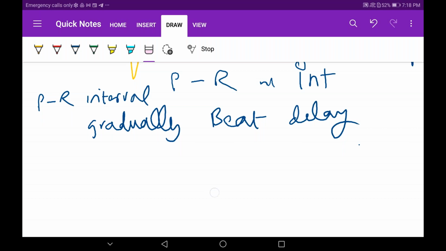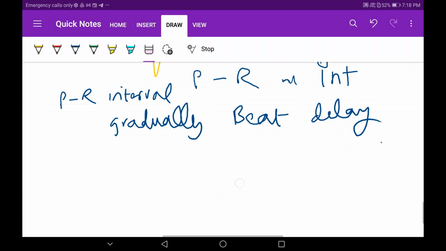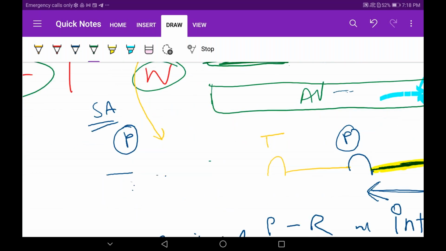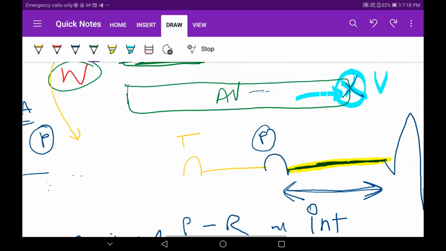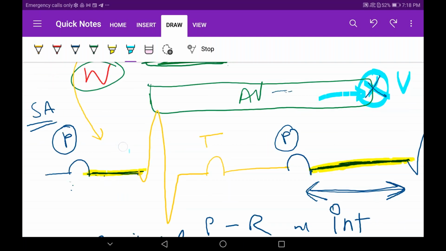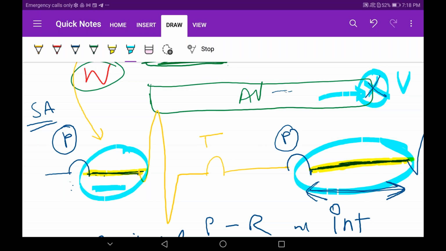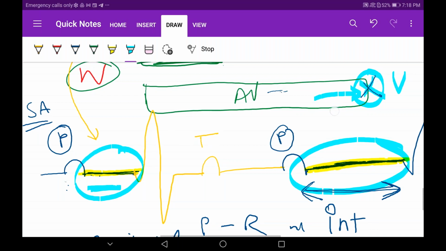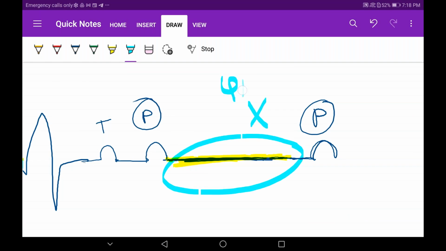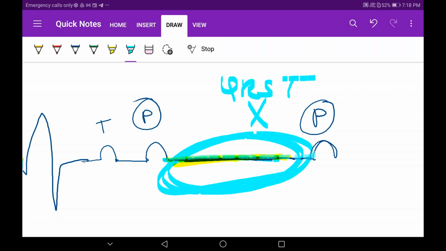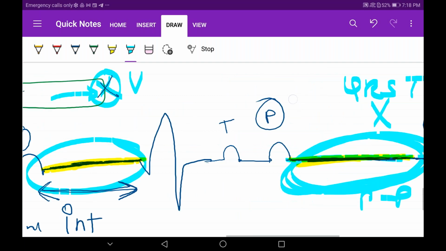So what have you understood? Initially only a little amount of delay is present, and the PR interval is still 0.2. Here again it is more than 0.2, and then finally here it is so much that there is no QRS, and the T wave is also not there. The PR interval has completely increased to a PP interval. Okay, have you understood this Wenckebach phenomenon, everyone?